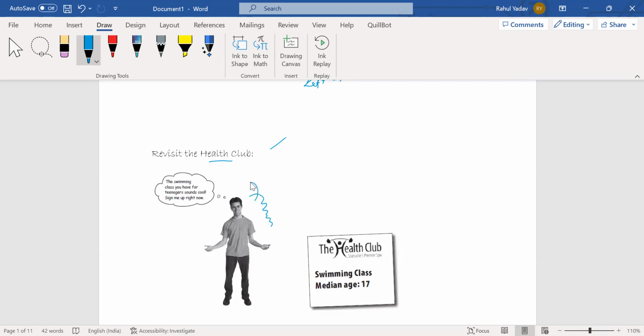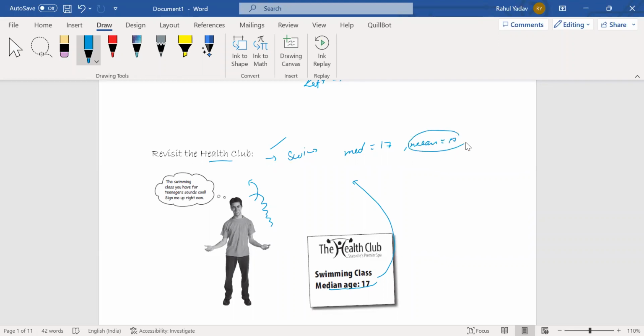Let's assume that this guy, I don't know the name, this can be anyone, came to our club and said, the swimming class you have for teenagers sounds cool. So technically, if I go for my swimming classes and I have some data, the median age for the swimming class is coming out to be 17, and assume that the mean is also 17.